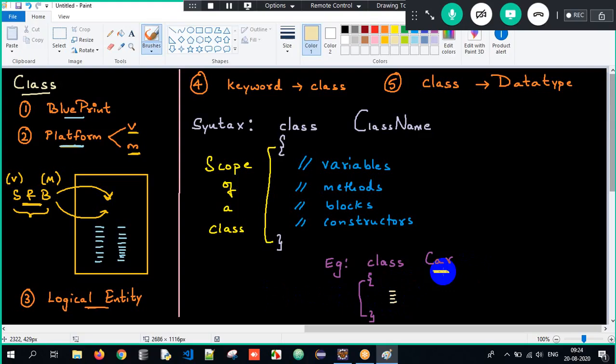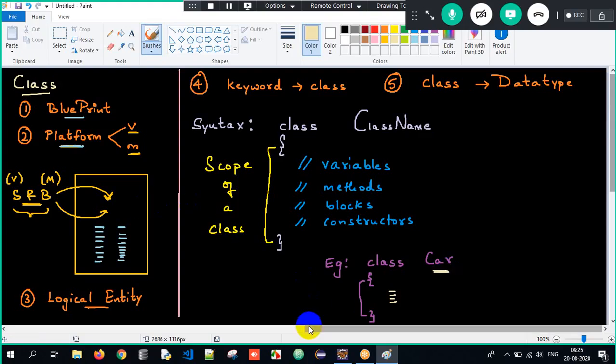So when I consider car as my class name, car will have certain properties, no? Where will I store it? I will store it within the class here. So therefore, it is a platform to store the states and behaviors of an object. So this is what we are supposed to understand when it comes to object-oriented principle of programming. Clear? Understood? We need to talk about a lot many topics here, but slowly I will revise it once, whatever we did now, and then we'll get back into the programming aspect as well.